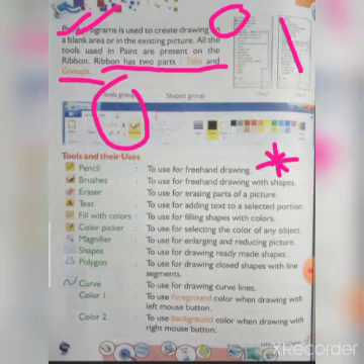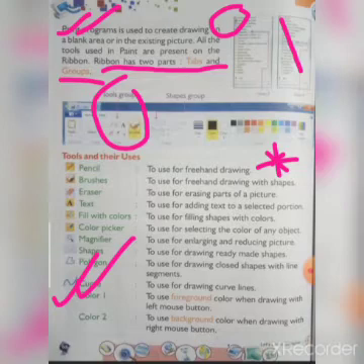Then curve, you know it, used for drawing curve lines. Color 1 is used for the foreground color when drawing with the left mouse button. If you use the left mouse button, then use color 1. Color 2 is used for the background color when drawing with the right mouse button. For the foreground, meaning the picture, if you draw an apple, to color the apple you use color 1. Clear? So please remember the tools and their uses. Come to the next page.